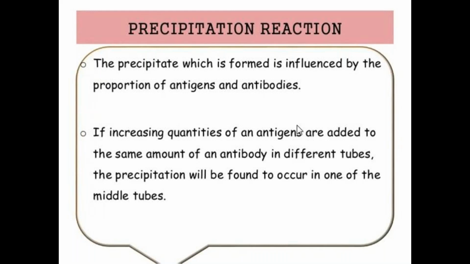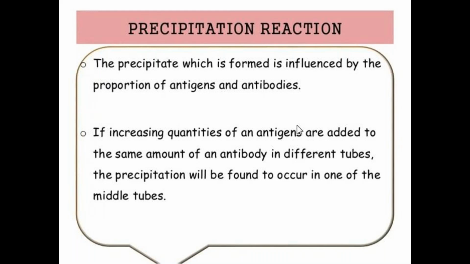In the first tube, the antibody quantity is more, whereas the antigen quantity is less. In the second tube, both quantities are similar. And in the third tube, we add increasing quantities of antigen, so the quantity of antigen is more than the antibody. That is the difference observed in the three tubes.